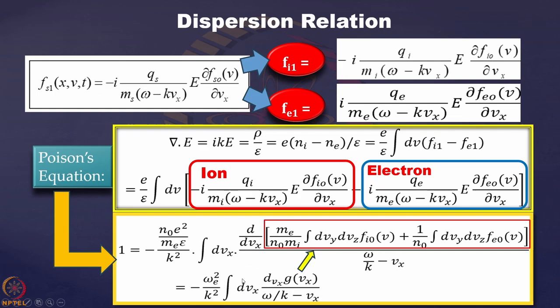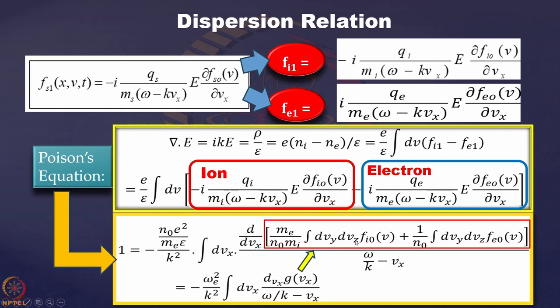Now the other thing we have is dVx into this one. Whatever is inside this red rectangle, let us call it G of Vx, because it should be a function of Vx. Why? Because this function is integrated over Vy and Vz.